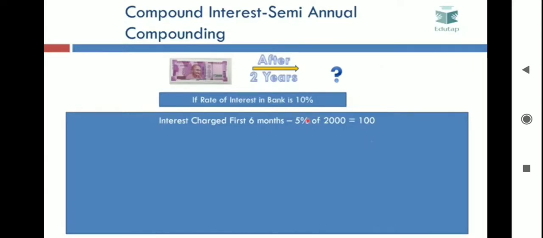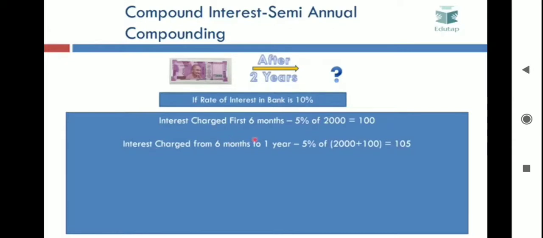Now, why have we taken 5% here and not 10%? Because 10% is the rate of interest for the whole 12 months. But here we are calculating the interest charged for the first 6 months, that is half a year, and hence the rate of interest would also become half, that is 5%.